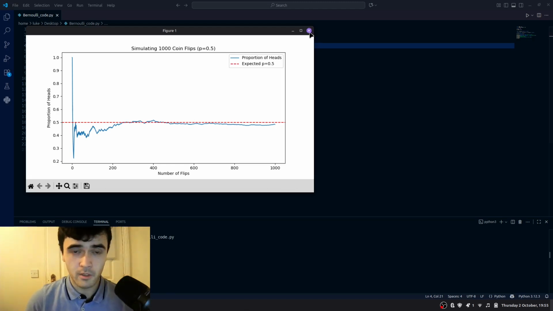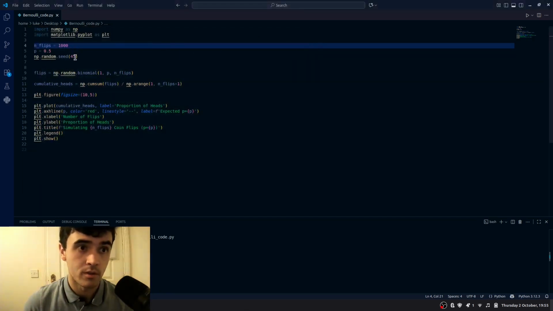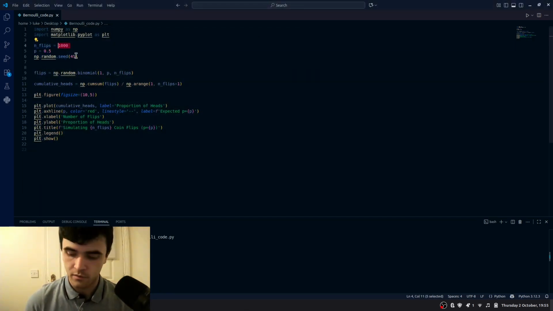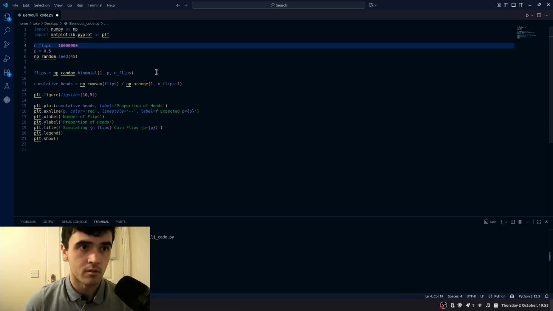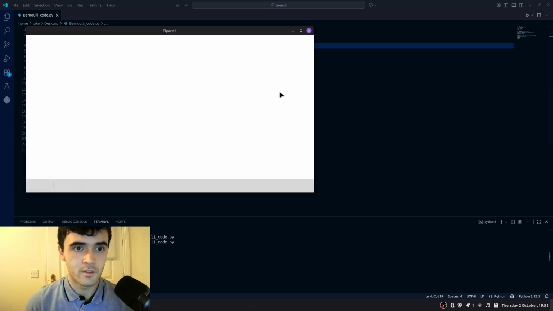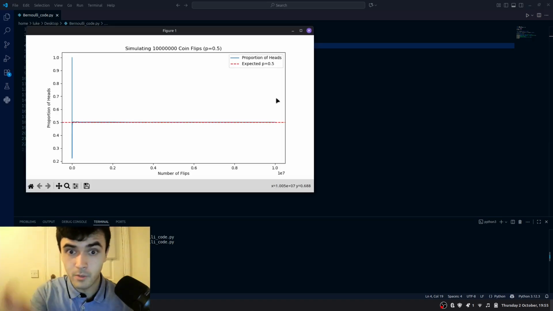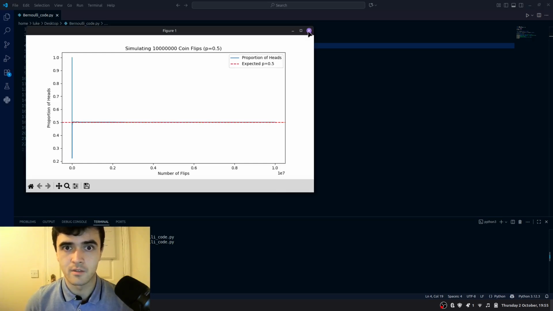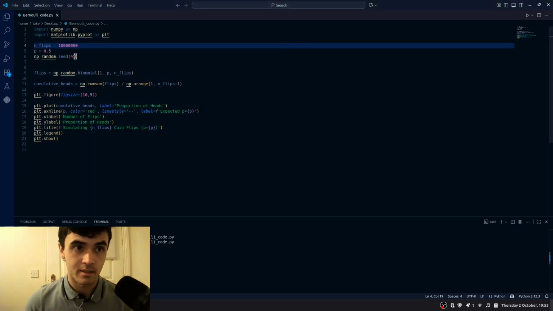And you can play around with this. I'm going to put this code in the description so you can mess around if you want to increase the number of flips to say 1 million. There's 10 million, I think. It'll take a little longer to load, but there you go. You're basically tending towards 50% of having heads. And that's exactly what you expect to happen.